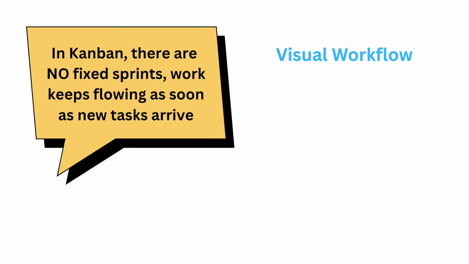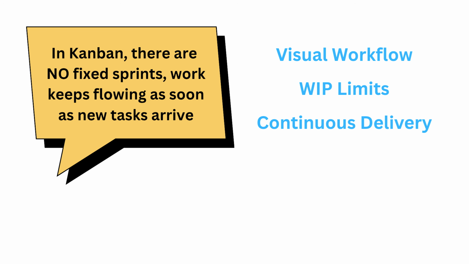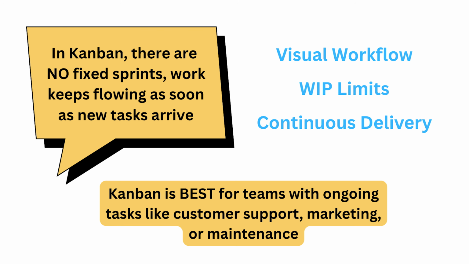Well, Kanban's key principles are visual workflow. Here, everyone can see what's being worked on. WIP limits, or work in progress limits. Here, teams limit how many tasks can be active at once to avoid chaos. And continuous delivery, in which work is released as soon as it's ready. No need to wait for a sprint to end. Kanban is best for teams with ongoing tasks like customer support, marketing, or maintenance.